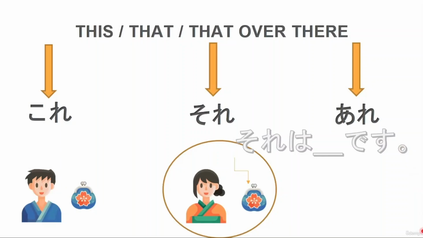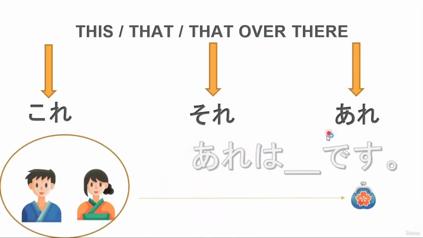Okay, very good. Now, are is that over there. It means it's far away both from the speaker and the listener. So we are here and the wallet is over there, and we would say are wa, that over there. And if we would want to say that over there is a wallet, we would say are wa saifu desu. Very good.